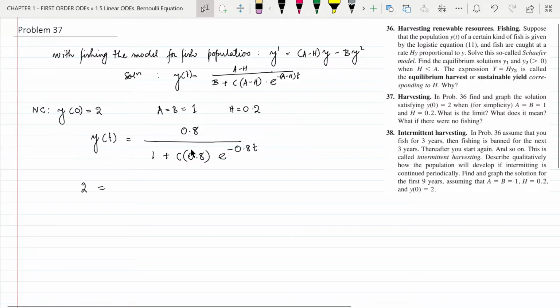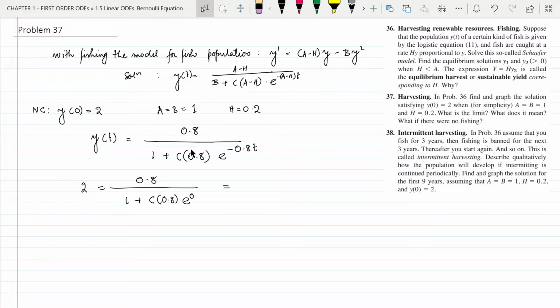So we have 2 equal to 0.8 divided by 1 plus c multiplied by 0.8 e to the power 0, which is 1. So this right hand side is equal to 0.8 divided by 1 plus c multiplied by 0.8.